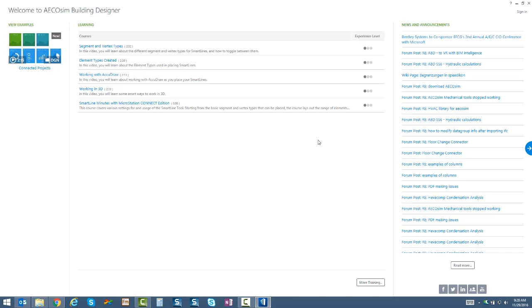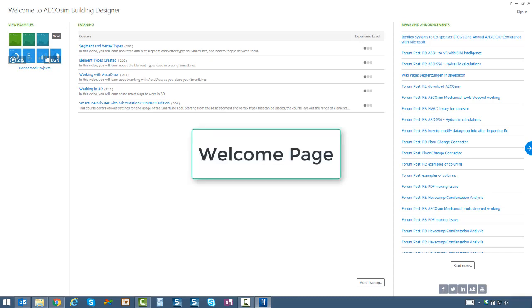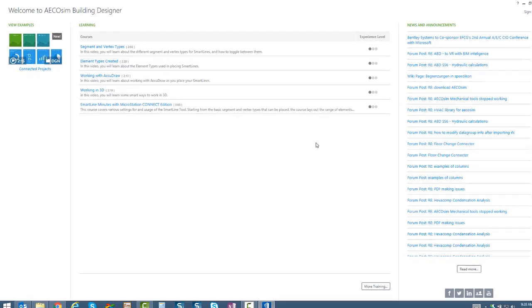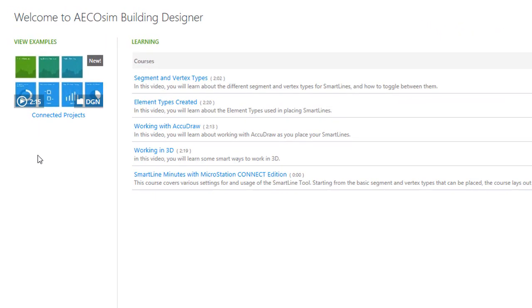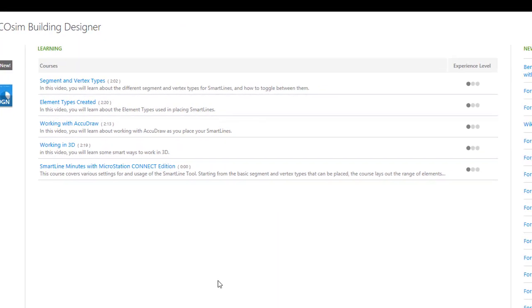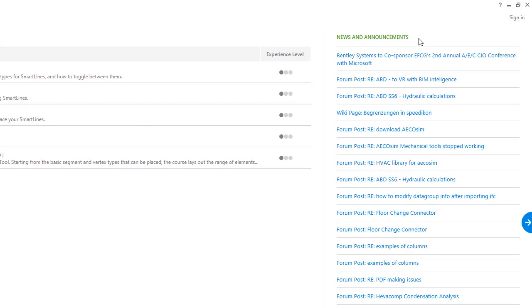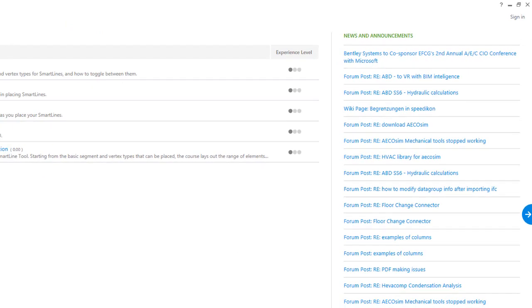First time you open AECOsim Building Designer Connect Edition, you'll be presented with the welcome page. Now the welcome page is broken down into three main parts. You'll see some videos on the left-hand side over here of some examples. You will have available a list of training courses. Over on the right is news and announcements from the Bentley Communities page.